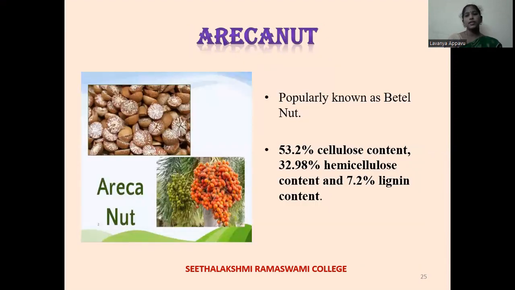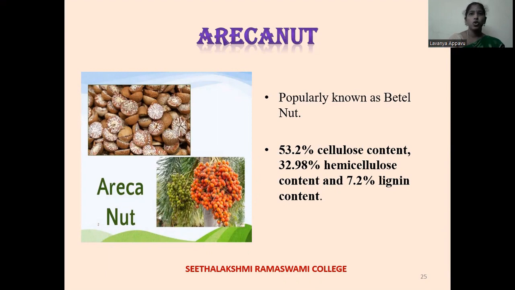Next, we have arecanut fiber. Arecanut is popularly known as betel nut. Arecanut production in India is dominant in the coastal region within 400 kilometers from the coastline and also in some other non-coastal states of India.